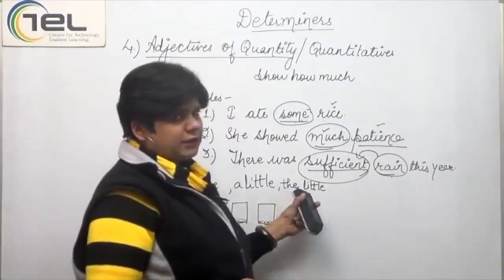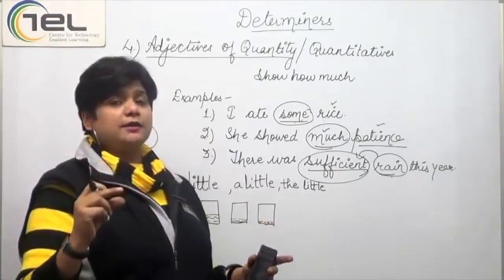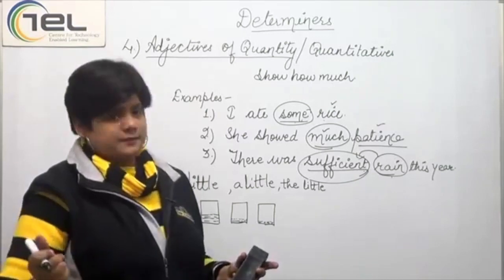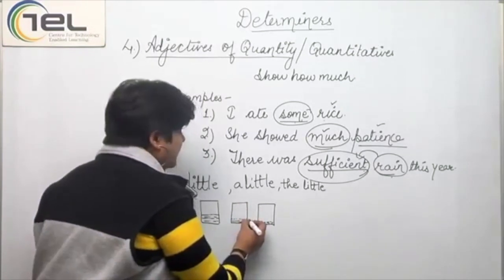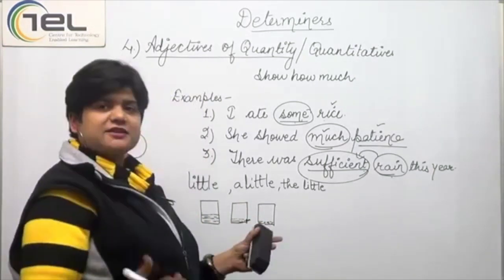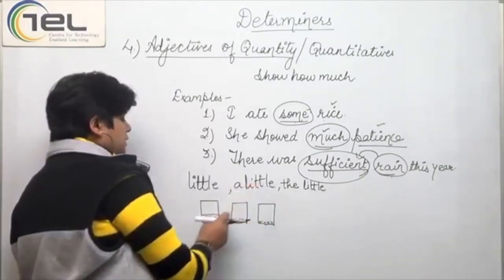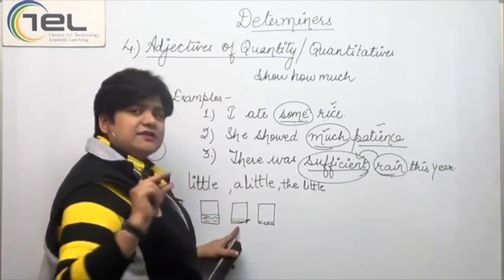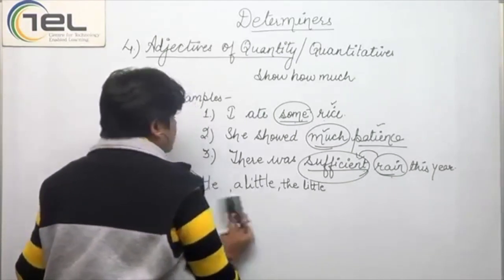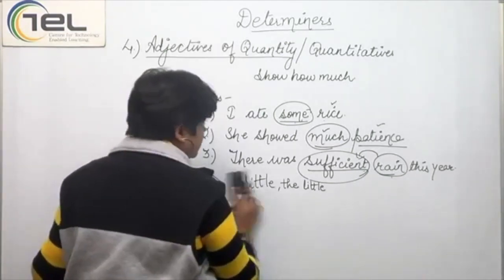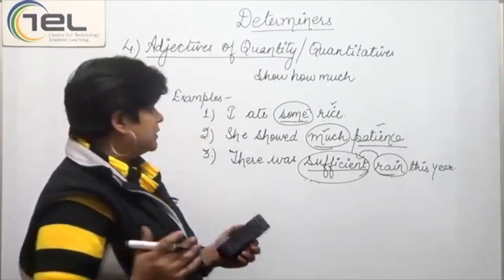Then comes the little. The little comes when I want to specify. If I want to say the little water I had was thrown by my sister, the little water means the little water I had, which was thrown by my sister. I am specifying the same little amount of water that was there. Little means small amount, a little means almost at the negligible amount of it, right? So even if you use few in place of little, few, a few, and the few, it would go by the same rule.